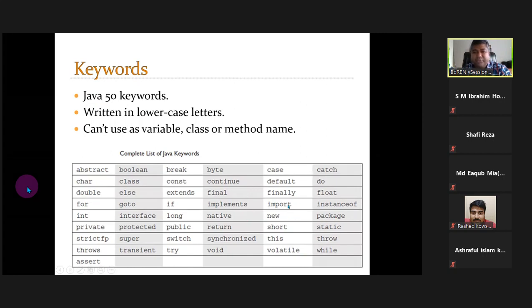Like package, new, import, finally, default, continue, byte, constant, break. Those are all used as tokens, and they are built-in keyword tokens. All are written in lowercase letters and cannot be used as a variable, class, or method name. They have special purposes and are used that way in the context of your program, so follow their syntax.